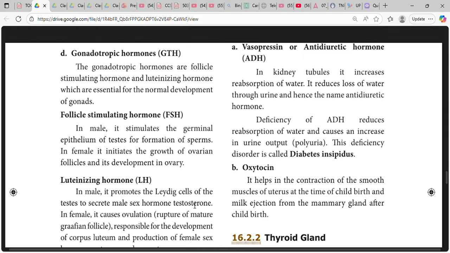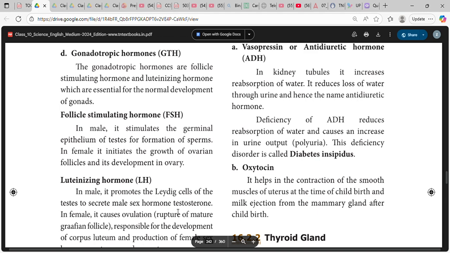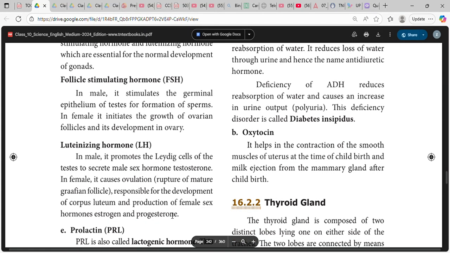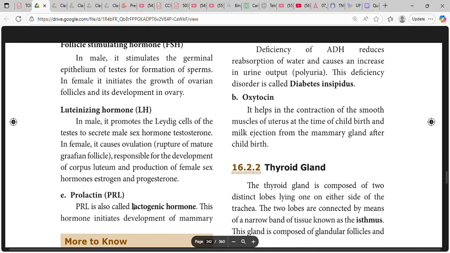Luteinizing hormone in male promotes the Leydig cells of the testes to secrete the male hormone testosterone. In female, it causes ovulation, rupture of mature Graafian follicle, responsible for the development of corpus luteum and production of female sex hormones estrogen and progesterone.